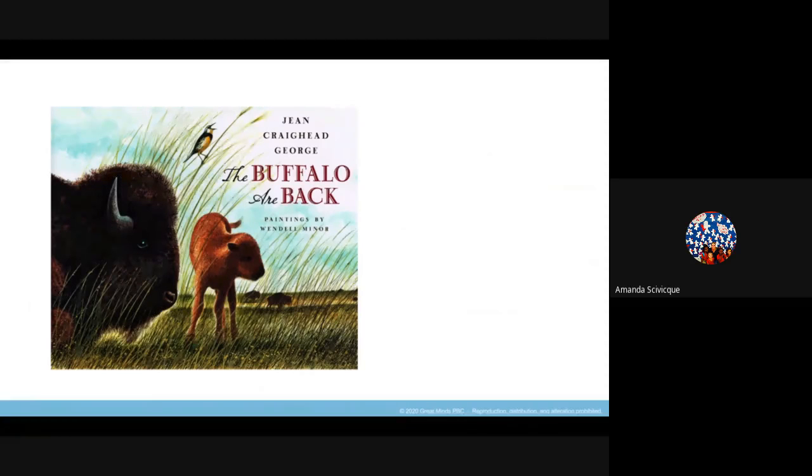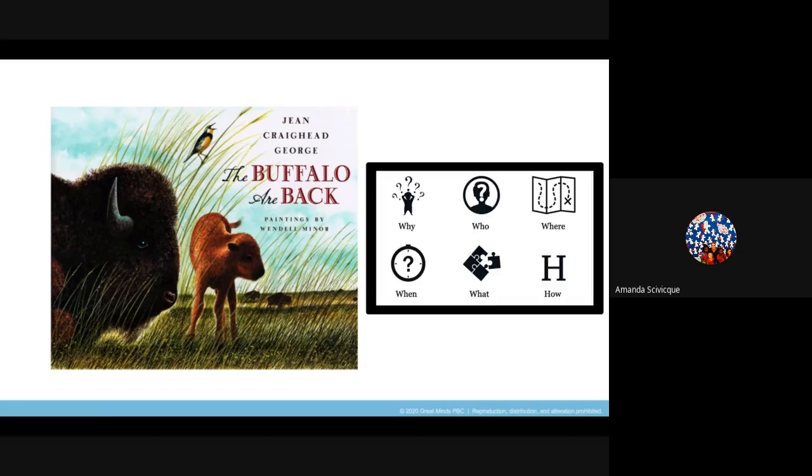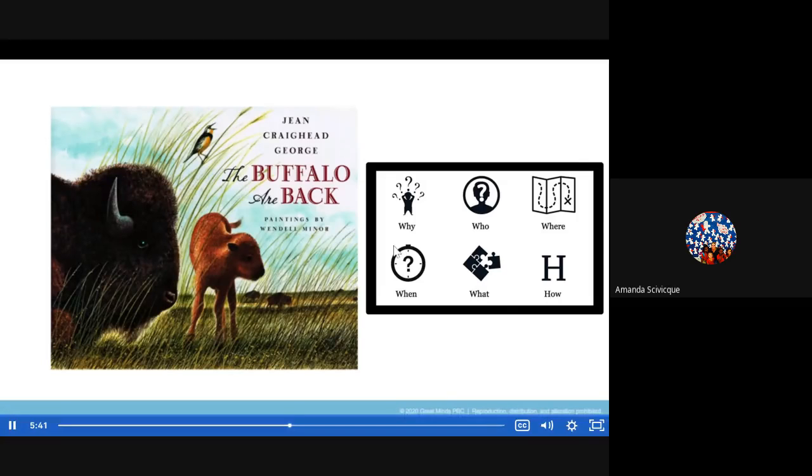I'd like you to open up your journal so you can jot down what you notice and also the questions that you're wondering about. I'm going to add the question words here as a reminder to always begin your question with one of these question words. Pause to work and to notice and wonder on the cover of the book, and then just hit play when you're ready to continue.